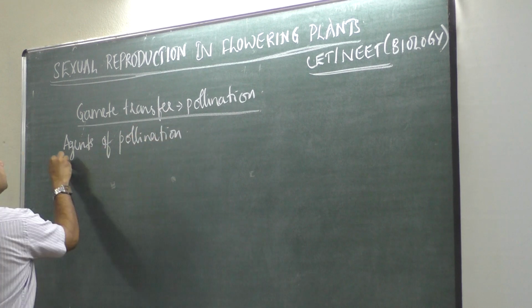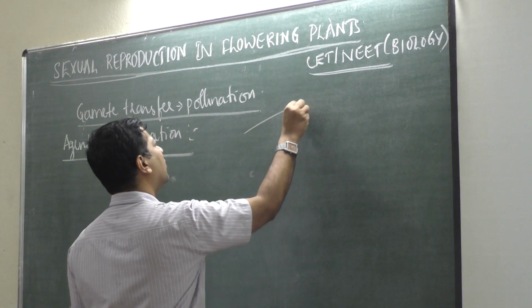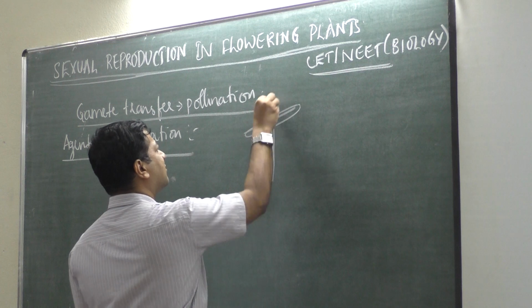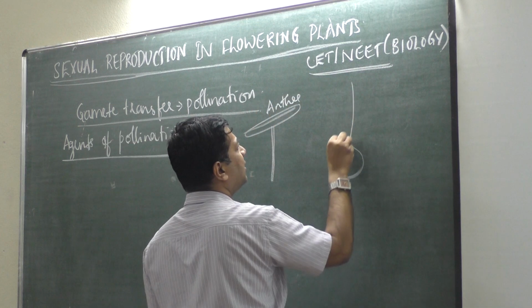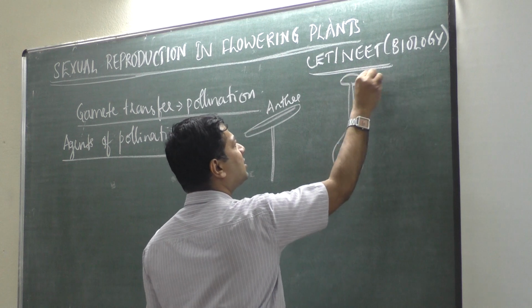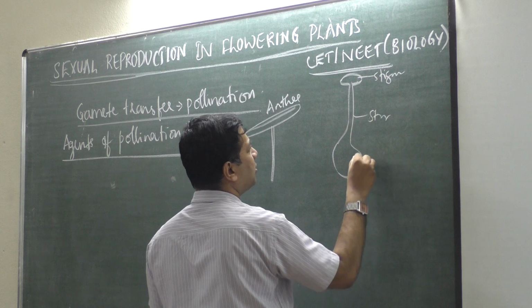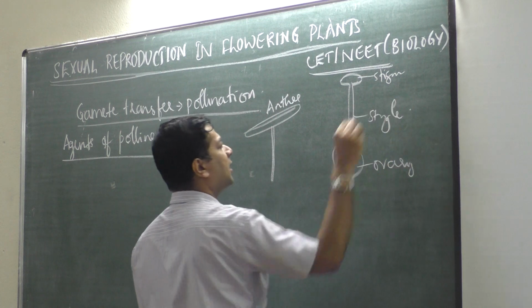Agents of pollination, or mediators. Why are these agents required in plants? Suppose this is the anther, and this is the gynoecium with stigma, style, and ovary.